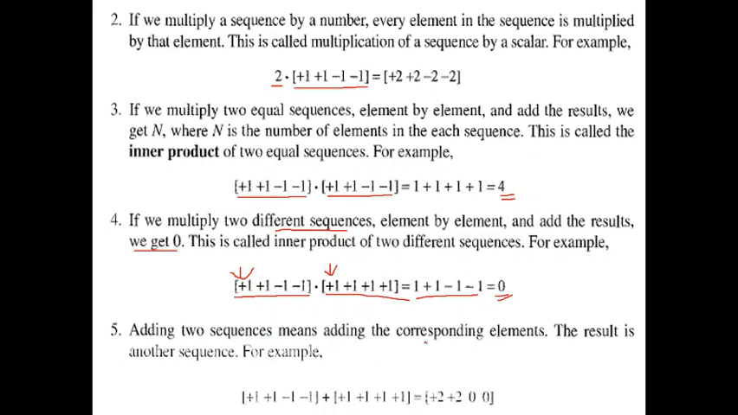Adding two sequences means adding the corresponding elements. The result is another sequence. For example, here whenever we add, not multiplying, whenever we add two sequences, that is plus 1, plus 1, minus 1, minus 1 and plus 1, plus 1, plus 1, plus 1, then we add element by element. So plus 1 with this plus 1 we get plus 2, plus 1 and plus 1 adding we get again plus 2, minus 1 plus 1 is 0 and minus 1 plus 1 is 0. So this is another sequence. So here we are adding, not multiplying.